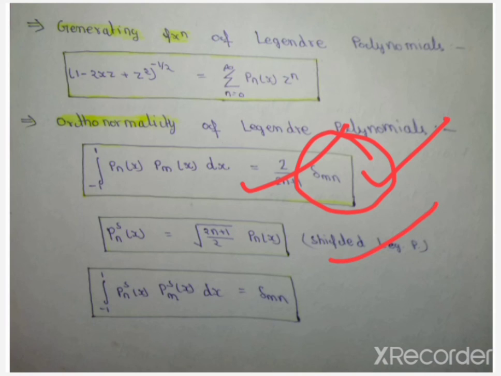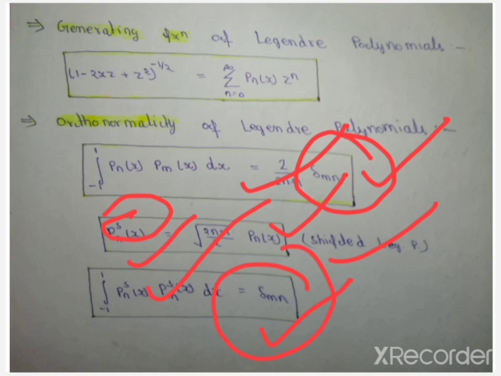Then we get the shifted Pn(x) is equal to root of (2n plus 1) divided by 2 into Pn(x). Now orthonormality for shifted equations: integration from minus 1 to 1 of shifted Pn(x) into shifted Pm(x) into dx is equal to only delta mn.